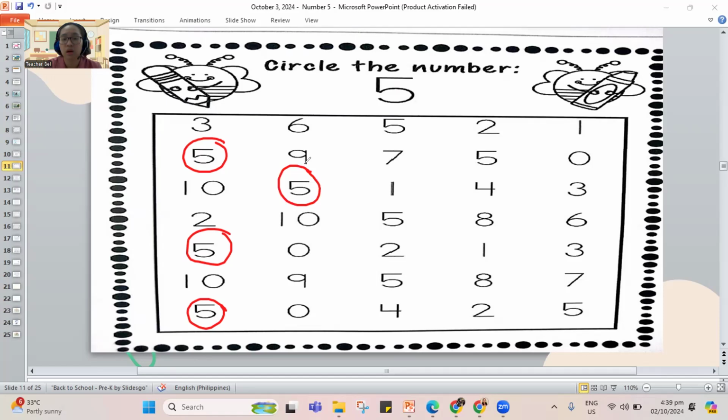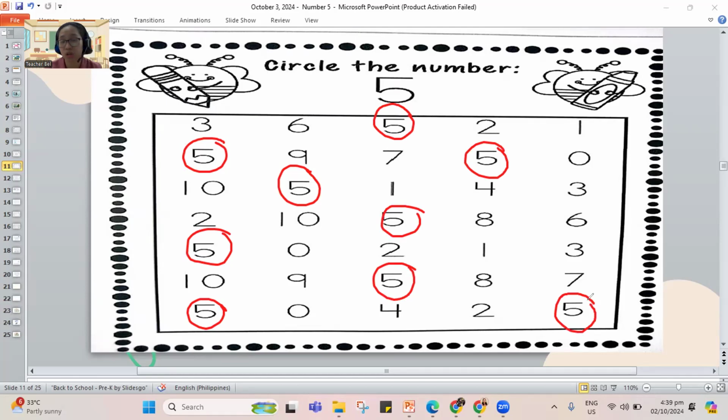Yes. How about in the third column? Let's find 1, 2, and 3. How about in the fourth column? There's only 1. And in the last one, the fifth one, there's 1 also. So we found all our number 5s.